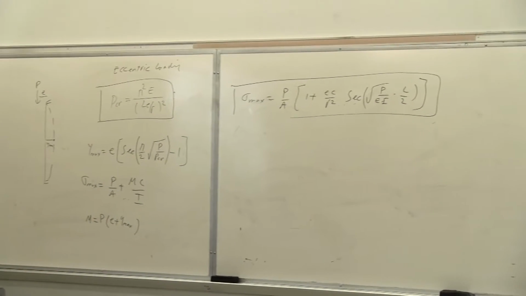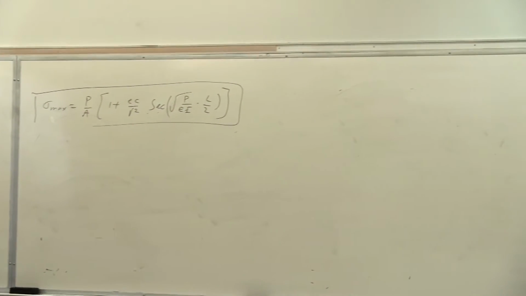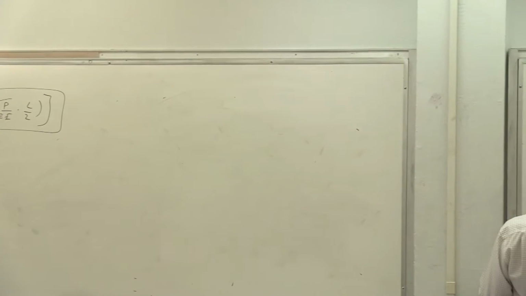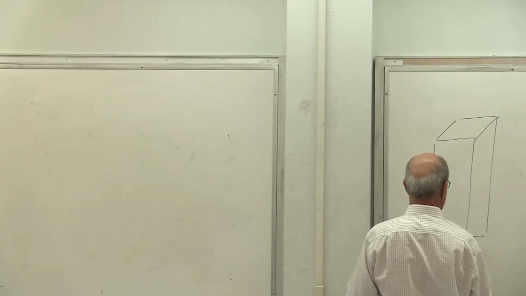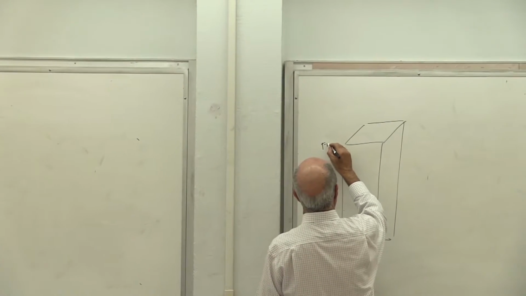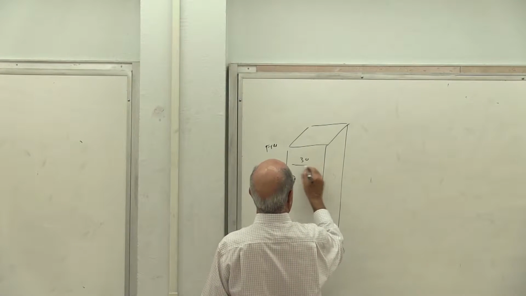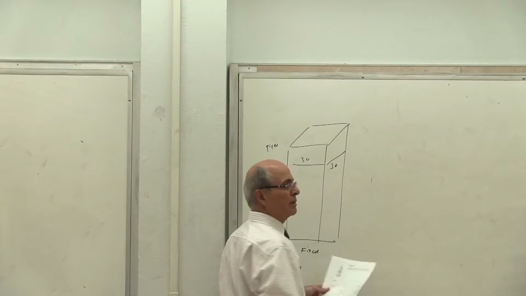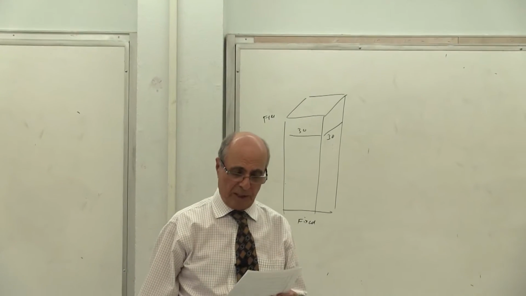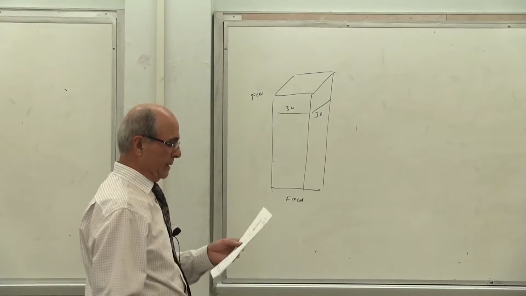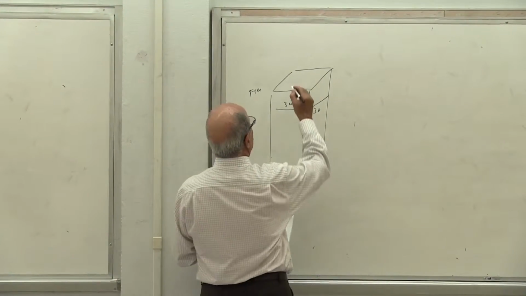Now, let's look at problem number 1029, which I'm going to do on this board. So this is a column like this, fixed at one end, free at the other, and it is 30 by 30 millimeter. I'll go a little bit quicker, hopefully I'll finish this on time. And then there is a load here.